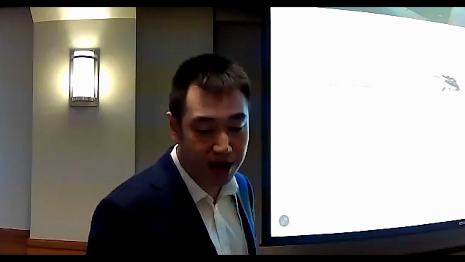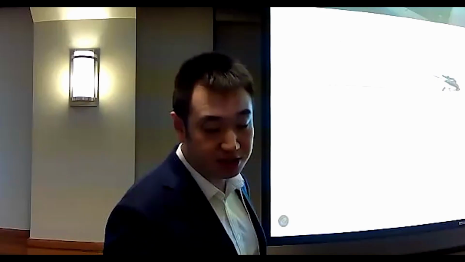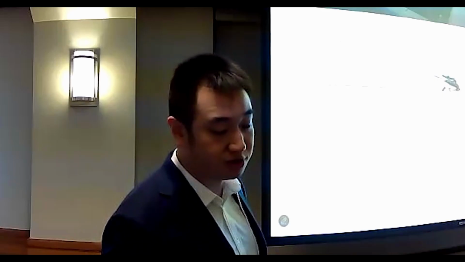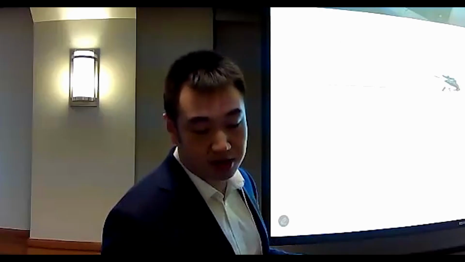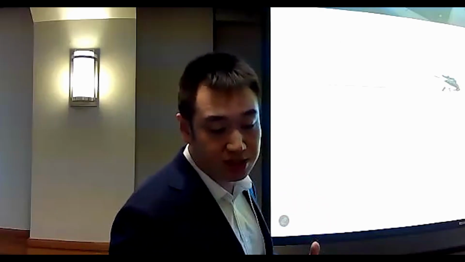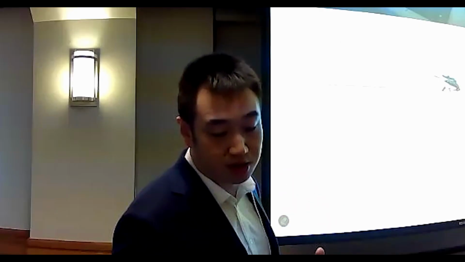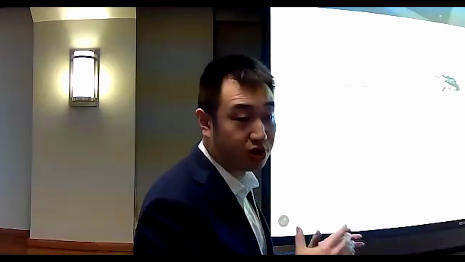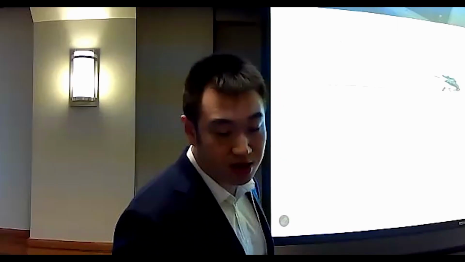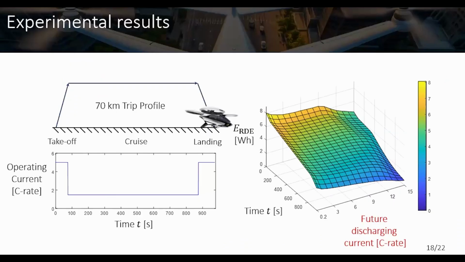What's important compared to the literature is that we have an additional axis, which is the future discharging current. That is the one we take into account. Traditionally, it's a 2D plot if you look at electric vehicles, but now it's a 3D plot because we have an additional axis. For example, consider the prediction at time 234 seconds.